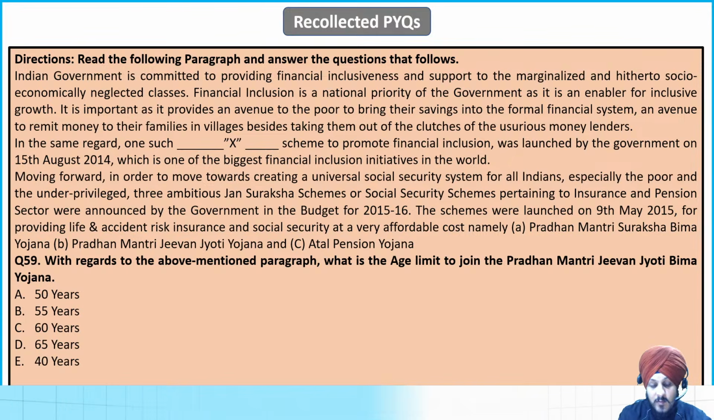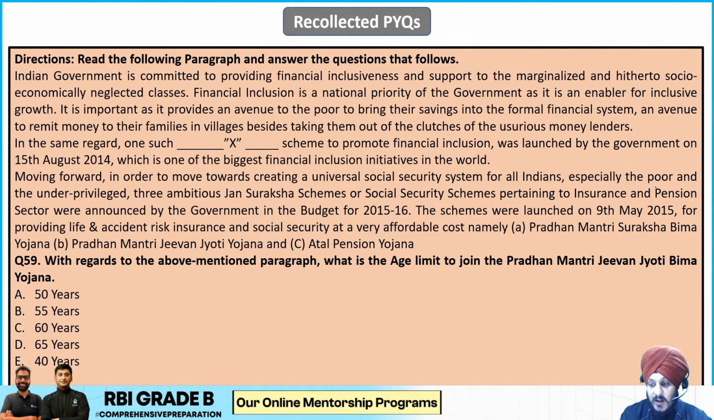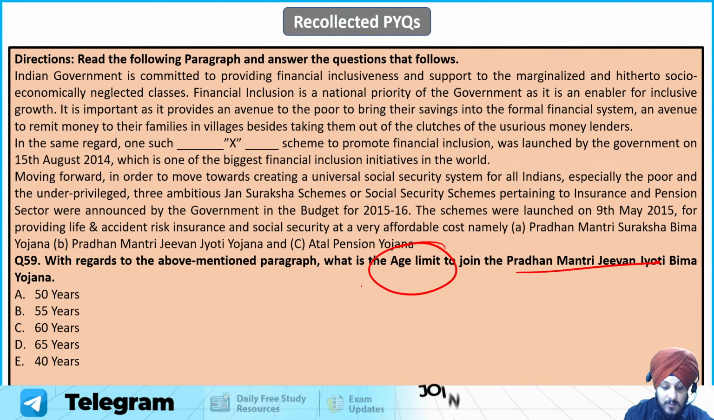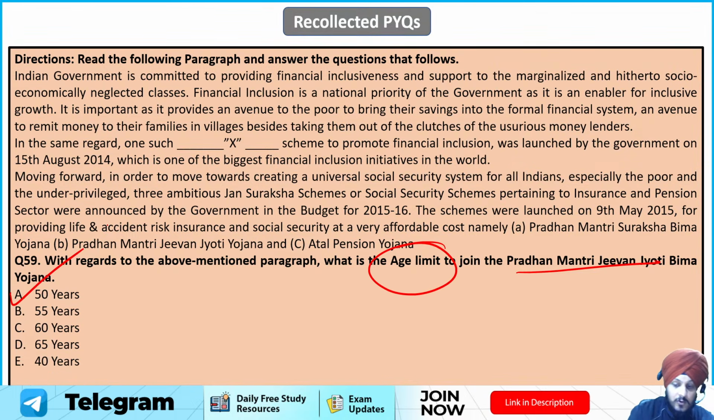With regards to the above mentioned passage, what is the age limit to Pradhan Mantri Jeevan Jyoti Bima Yojana? So it is talking about the age limit. So if you know about age limit, the correct answer is going to be 50 years, because that is the age limit in this case.